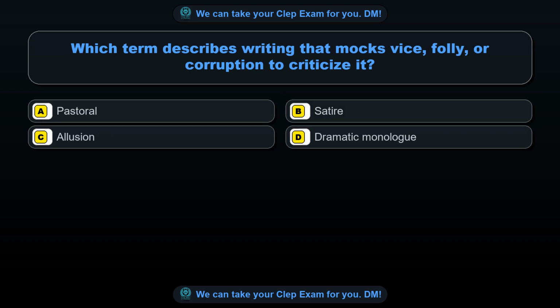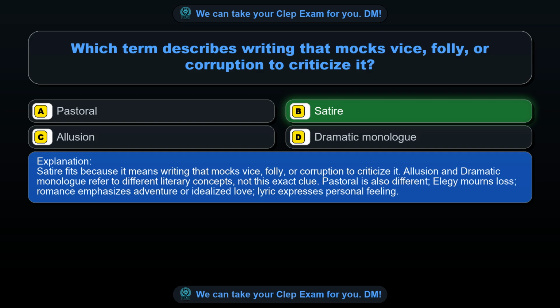Question 23. Which term describes writing that mocks vice, folly, or corruption to criticize it? Option A. Pastoral. Option B. Satire. Option C. Allusion. Option D. Dramatic monologue. The correct answer is option B. Satire. Satire fits because it means writing that mocks vice, folly, or corruption to criticize it.